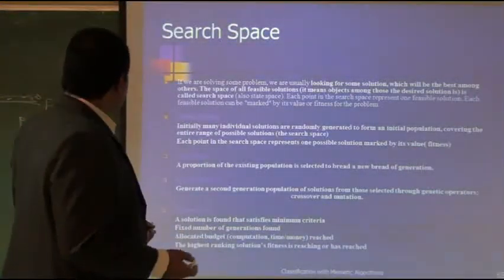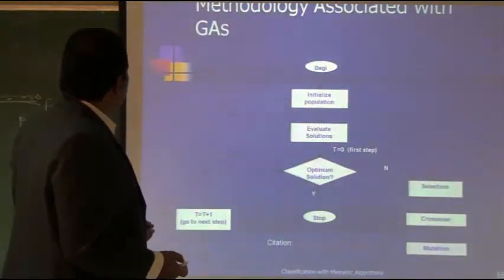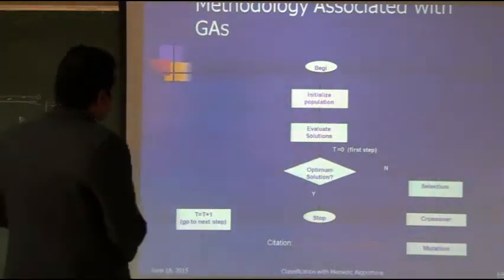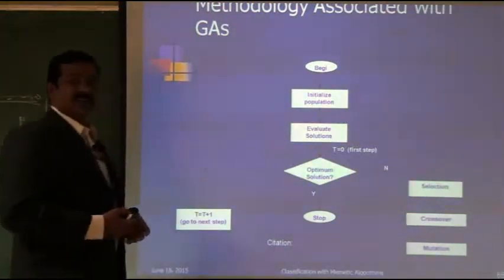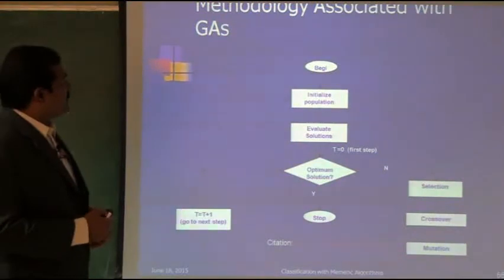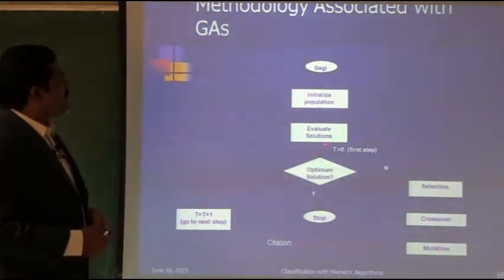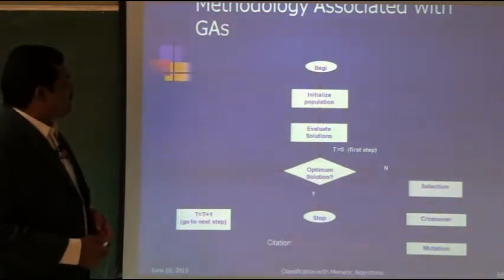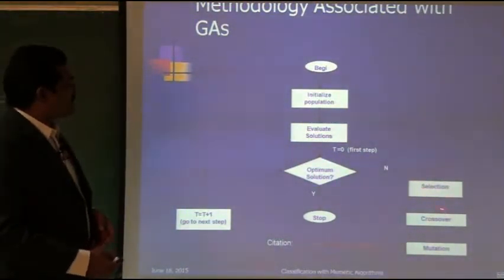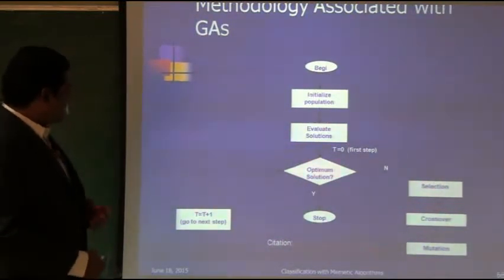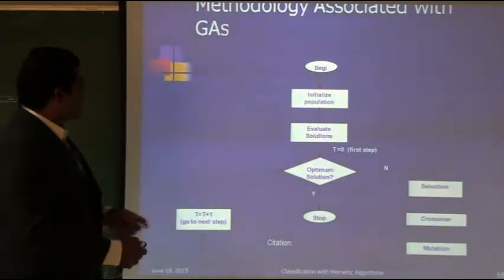The search space I already told you about, and this is the flow chart of how the genetic algorithm works. Beginning with the initialized population, we evaluate each solution and check whether we have reached the optimum solution. If no, then we apply selection, crossover and mutation operations and get the next generation.